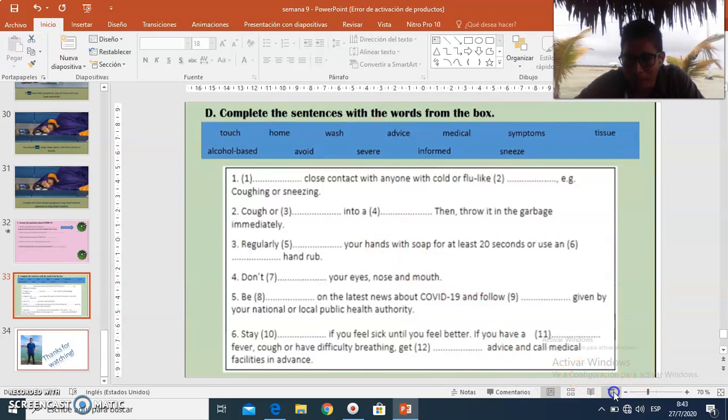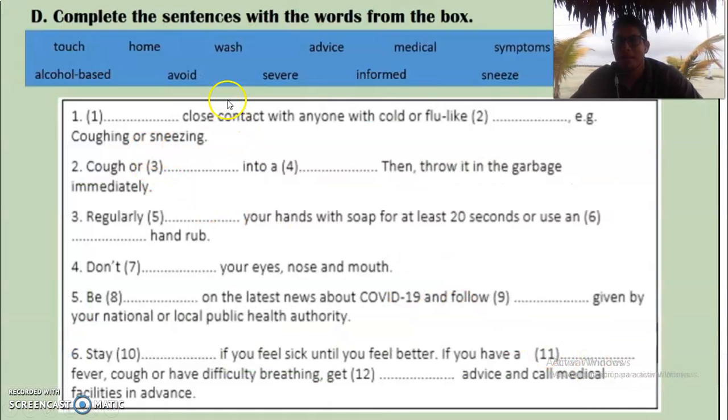Next one, we have the activity D. In this activity, we have to complete the sentences with the words from the box. So you can see some spaces that need to be filled with this word that we can find in this box. For example, in order to do this, it is necessary that you make a relation. For example, let me show you an example. In this case, I can see the word hands.